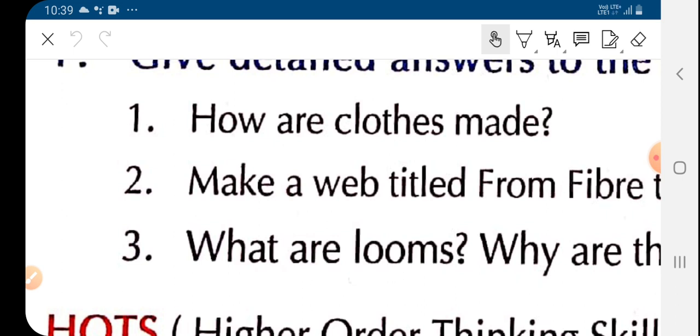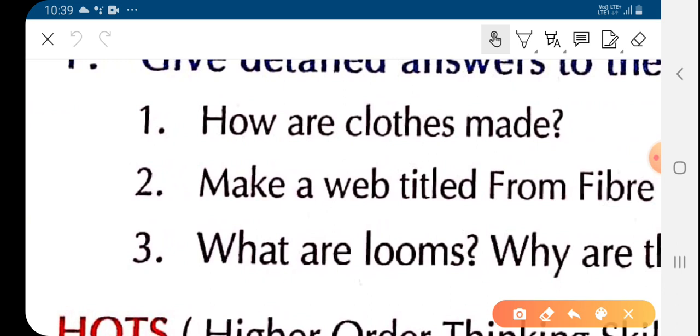So children, we have just now discussed how clothes are made. The two processes, spinning and weaving, help us convert the fiber into fabric. Firstly, the fiber, that is cotton, silk, wool or synthetic fibers, is twisted to make thread or yarn. What is fiber, children?